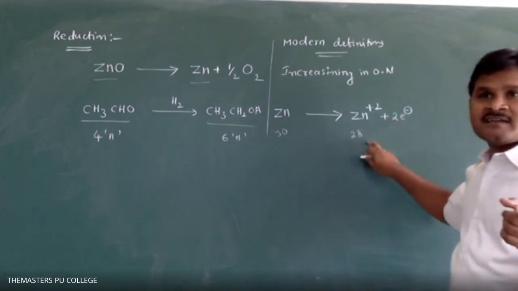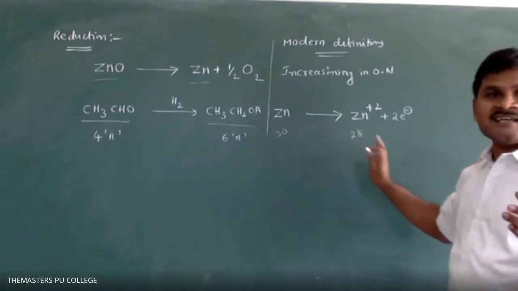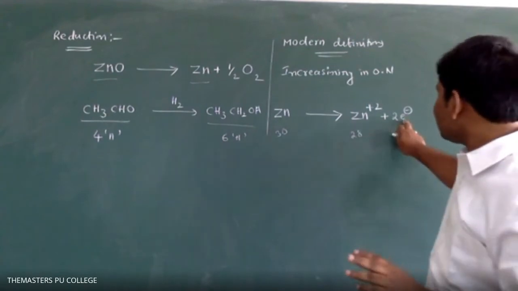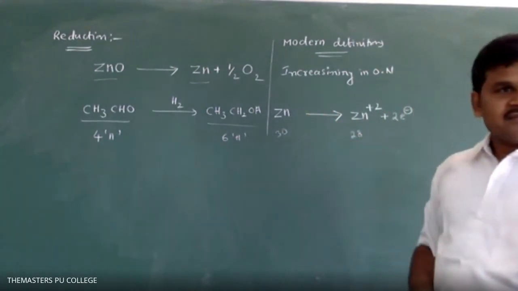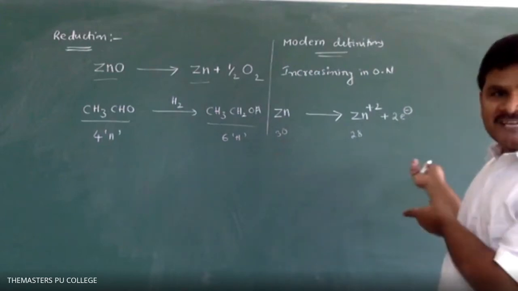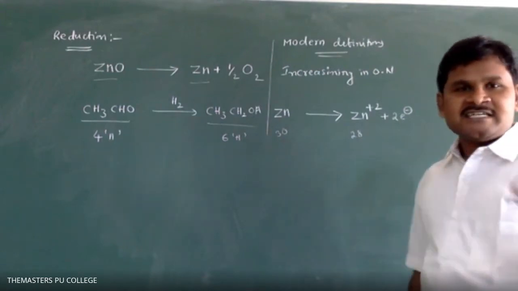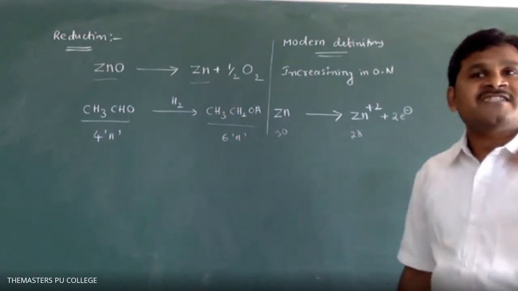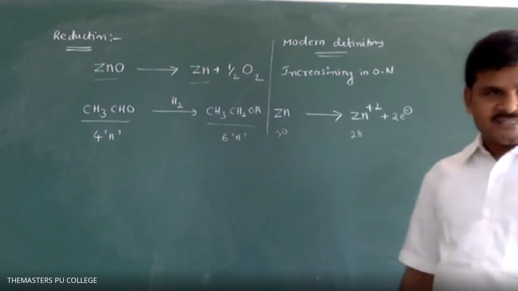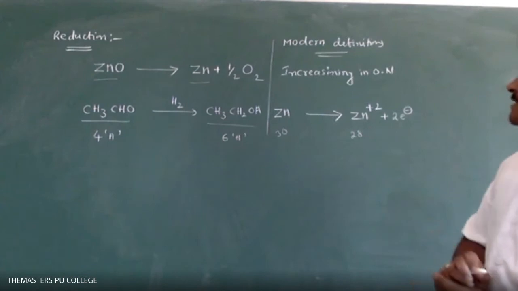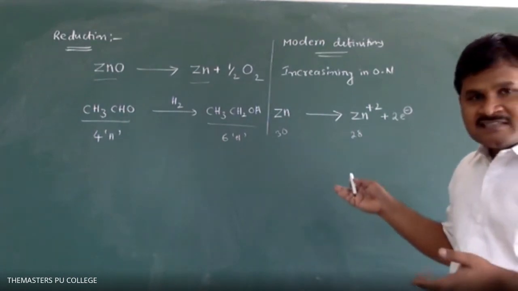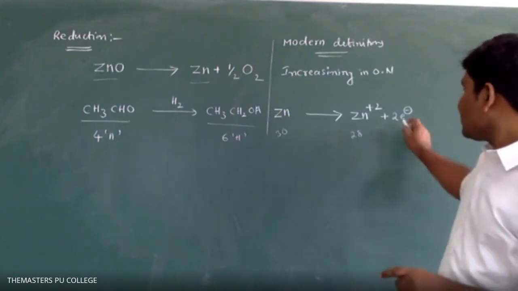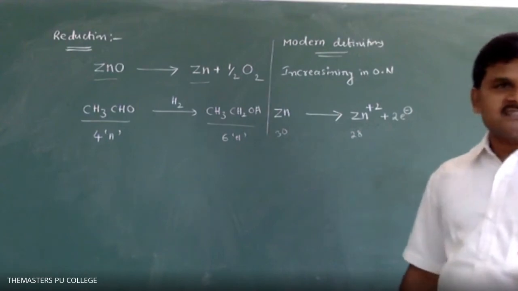Together with the 2 electrons that makes 30, so there are 30 electrons on this side and 30 on this side. You have to balance like that. Suppose by mistake you write the 2 electrons on the other side, what happens? This side becomes 32 electrons and this side 28. That means it is not balanced. The ledger sheet is not balanced. So that's why loss always goes on the products side. Okay? So this example is for oxidation, loss of electrons only. Loss of electrons means oxidation. Yes, it is oxidation.